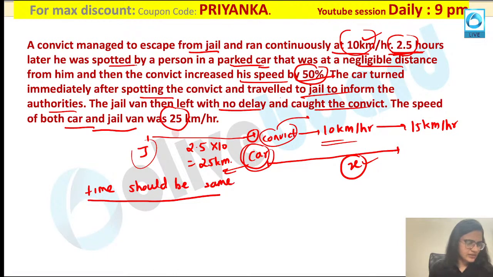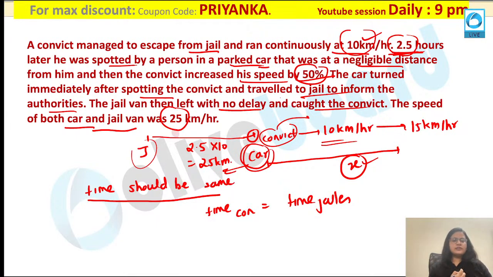Do you agree to this? Yes, if the convict is getting caught by the jailer, that means both should be present at the same place at the same time. So can I say the time taken by the convict should be equal to the time taken by the jailer? Are you getting my point? Everybody agreeing to that? Yes. Now what is the concept over here?